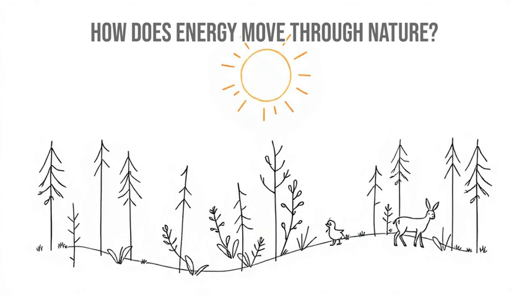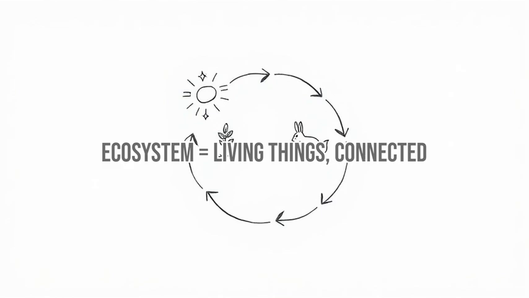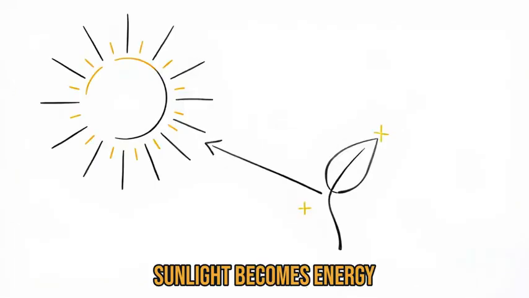Ever wondered how a tiny plant ends up powering an entire forest full of animals? That's what an ecosystem is all about. Living things connected by what they eat and are eaten by. Every ecosystem starts with energy from the sun, captured by plants through photosynthesis.